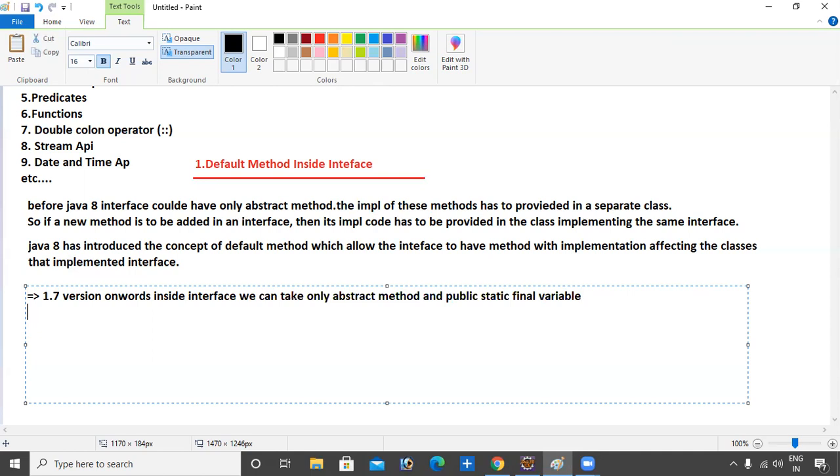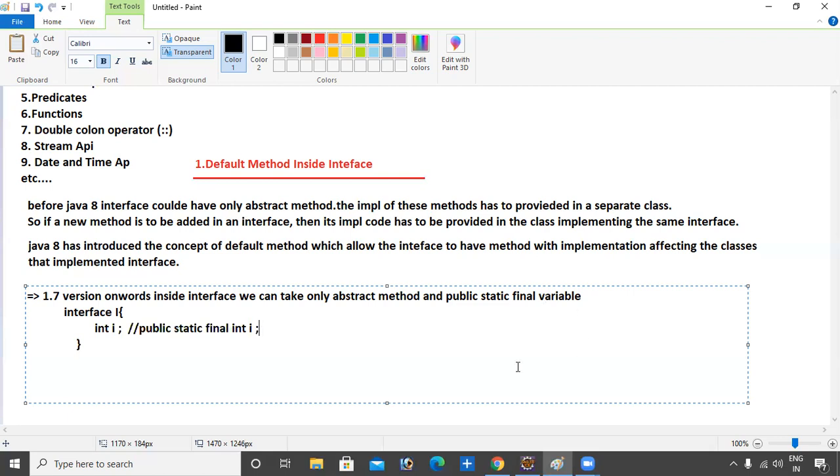For example, inside the interface, if you declare int i equals 10, it internally takes public static final by default.